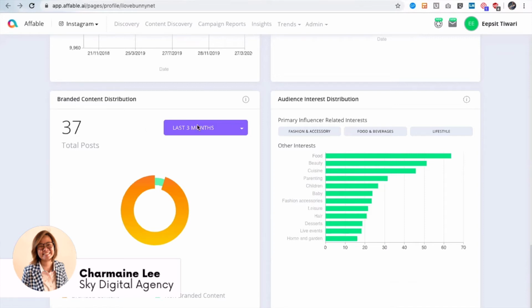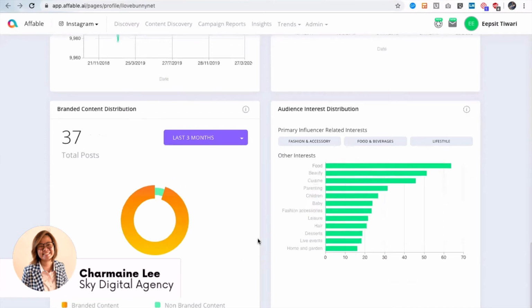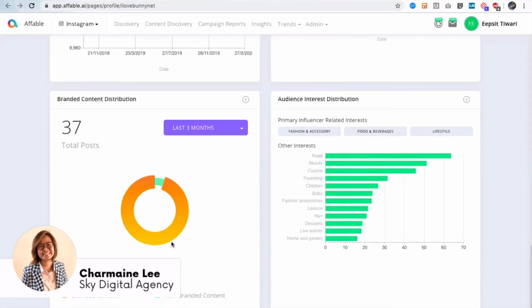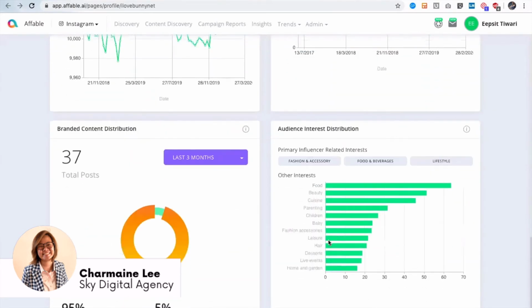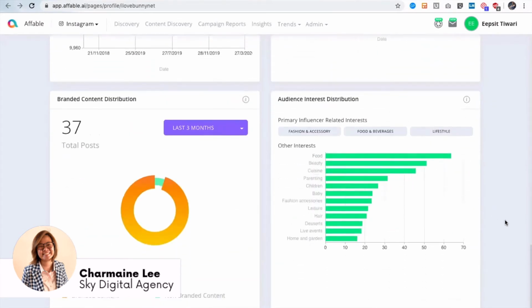And some other insights are like audience brand saturation for the influencer. In the last 3 months, she has posted 37 times. Out of that, 95% was branded content and 5% was non-branded organic content. Now, typically we suggest that this balance should be at least 70-30 or less. What we have observed as a correlation is that people with higher brand saturation see their engagement numbers go down over a period of time. And this could be the reason why she has very low engagement, because the audience also becomes saturated with all the brand exposure that they are getting from a particular account.